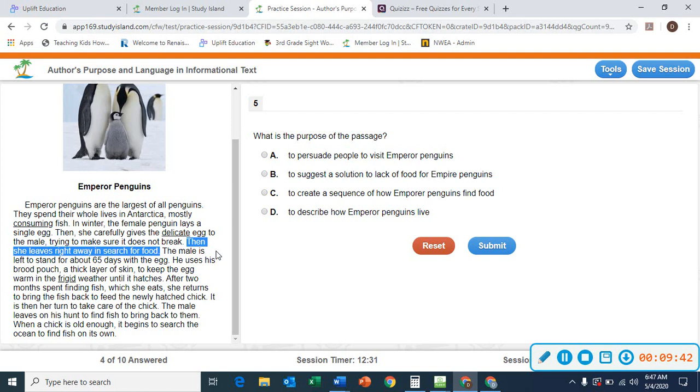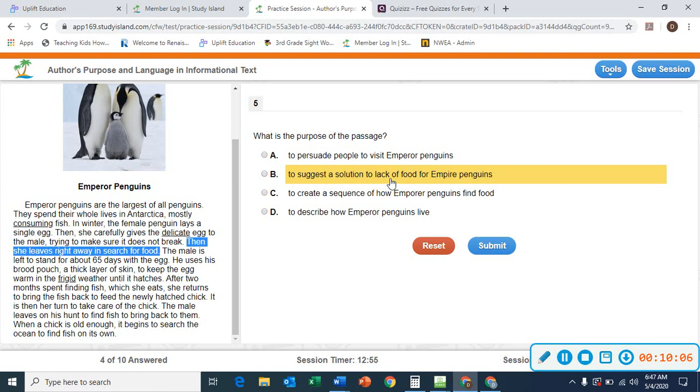What is the purpose of the passage? To persuade people to visit emperor penguins? You don't have coupons. You don't have an exhibit. You don't have anything to keep you safe and warm in Antarctica while you visit the emperor penguins? Not a possible answer. To suggest a solution to lack of food for emperor penguins.